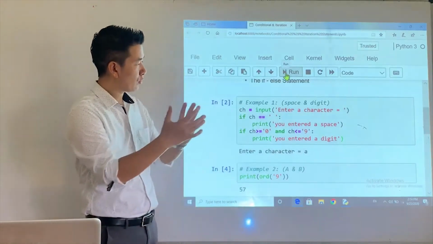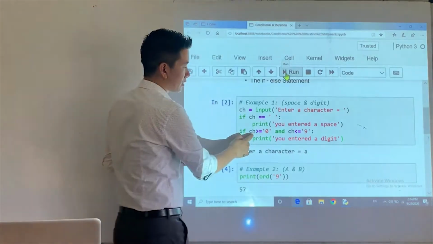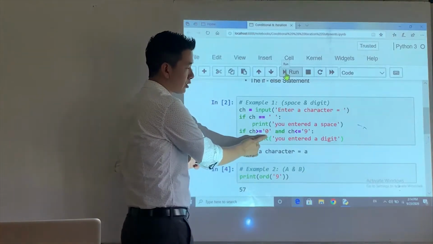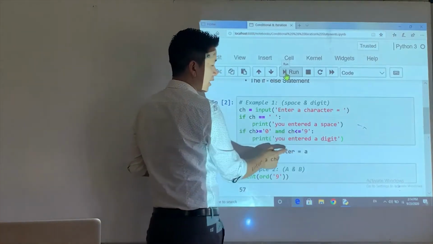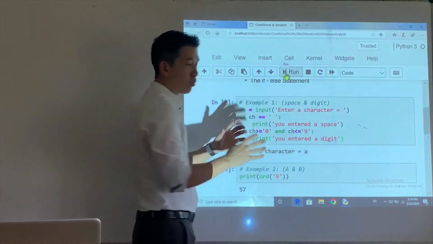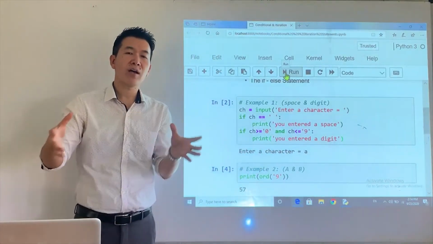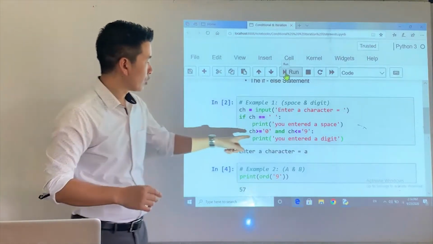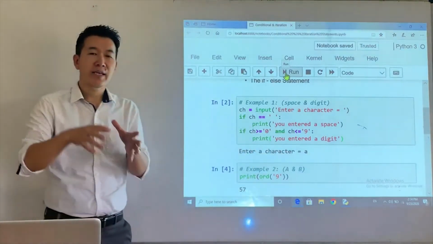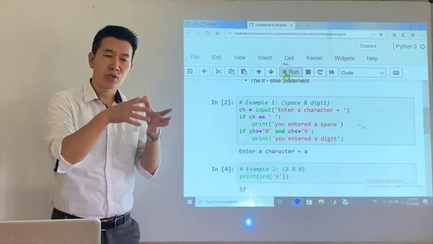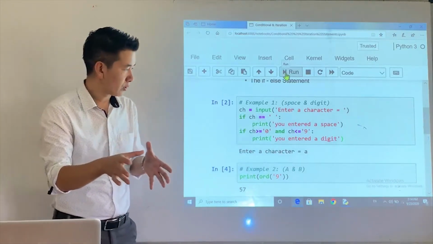So 48 to 57. This is a character, it's not a numeric 0, it's not a numeric 9. These are characters. So when characters like A, B, C, 0, 9, hash, comma are compared against each other using a relational operator, their ASCII codes are used. So you need to know this, right?